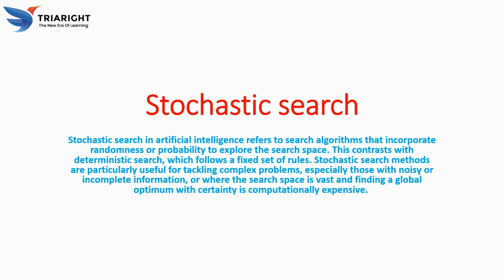Here we can say stochastic search in artificial intelligence refers to a class of optimization algorithms that incorporate randomness or probability into the search process. Unlike deterministic algorithms that follow a strict set of rules, stochastic methods introduce an element of chance, allowing them to explore a wide range of possibilities and escape local optima, such as suboptimal solutions that deterministic methods might get stuck in.